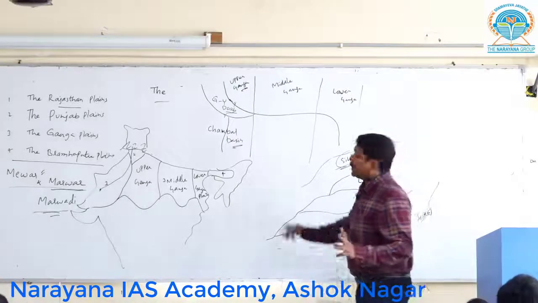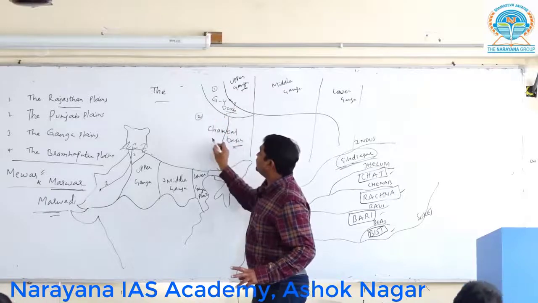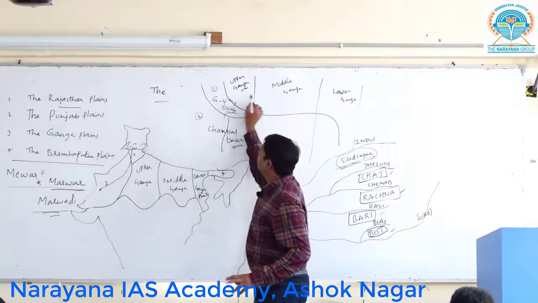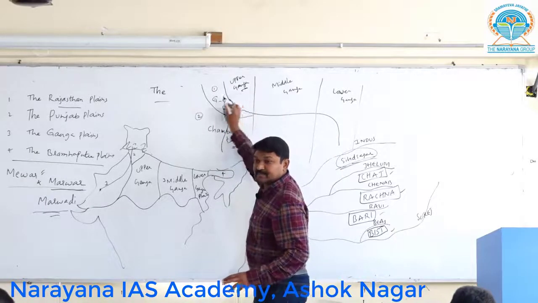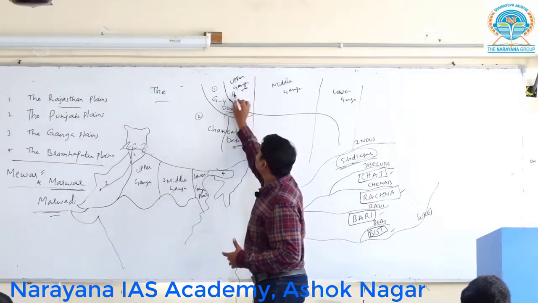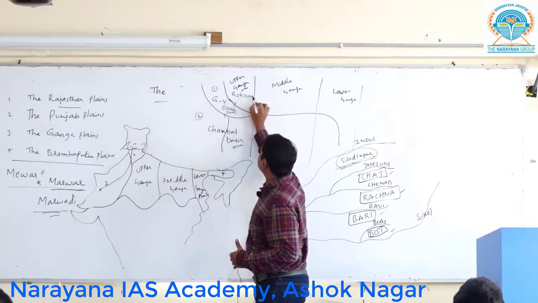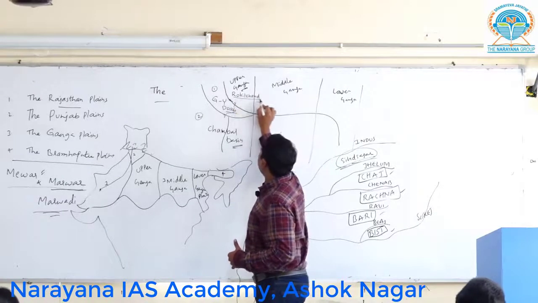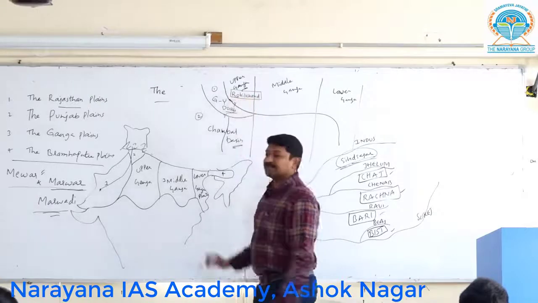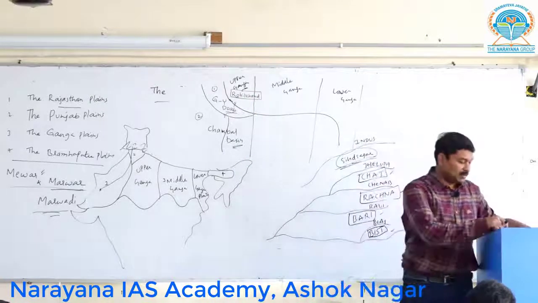Is that clear? The first area is Ganga Yamuna Doab. The second one is the Chambal basin. The third one, what is this region called? To the north of Ganga, it's called the Rohilkhand plains.